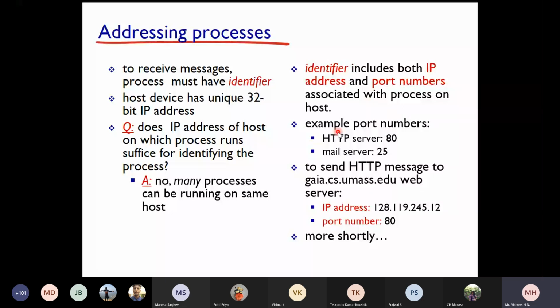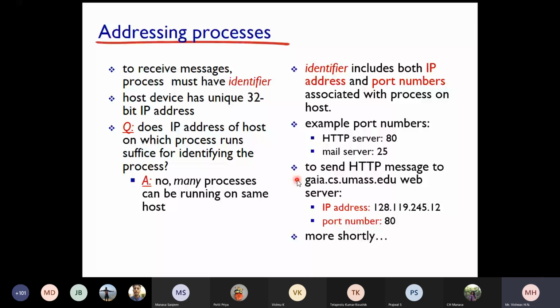For example, the port number of HTTP is 80. For a mail server, it's 25. To send an HTTP message to the server.edu web server, the IP address will be 128.119.245.12 and the port number is 80. Is that clear, students? So that's how it works.